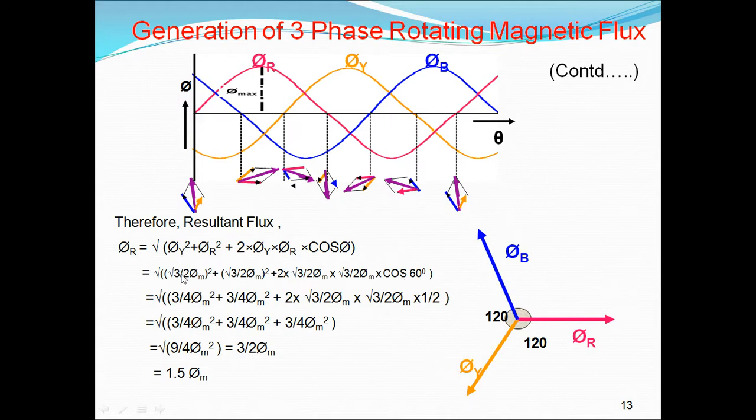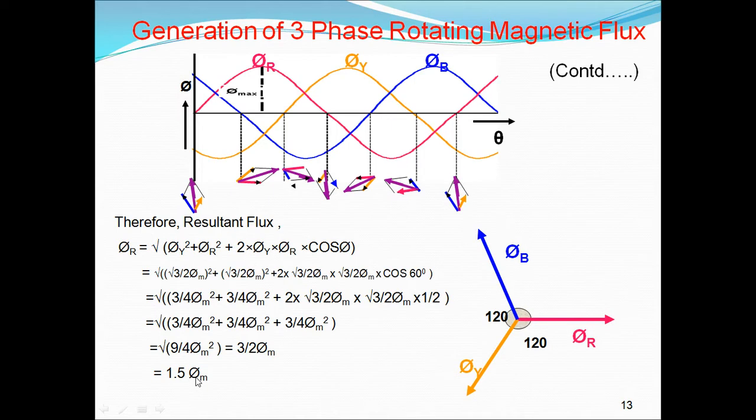So pi y is root 3 by 2 pi m whole square plus pi r root 3 by 2 pi m whole square plus 2 into root 3 by 2 pi m into root 3 by 2 pi m, and cos 60 is 1 by 2. If we add these, we will get again 9 by 4 pi m square under root. So that is 3 by 2 pi m, that is 1.5 pi m.